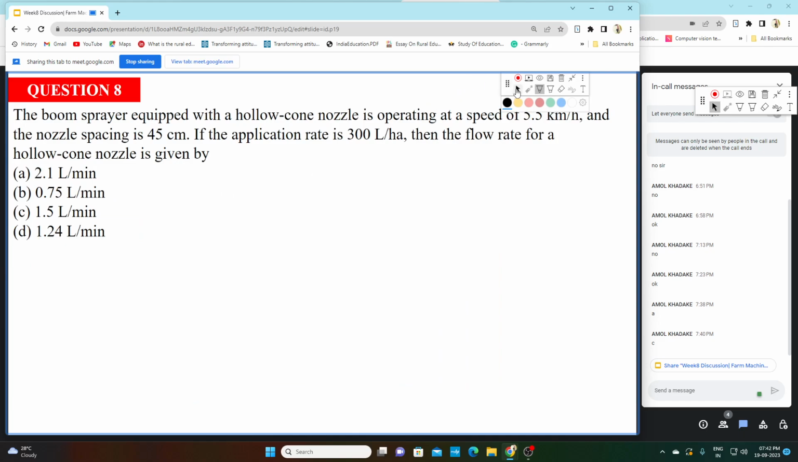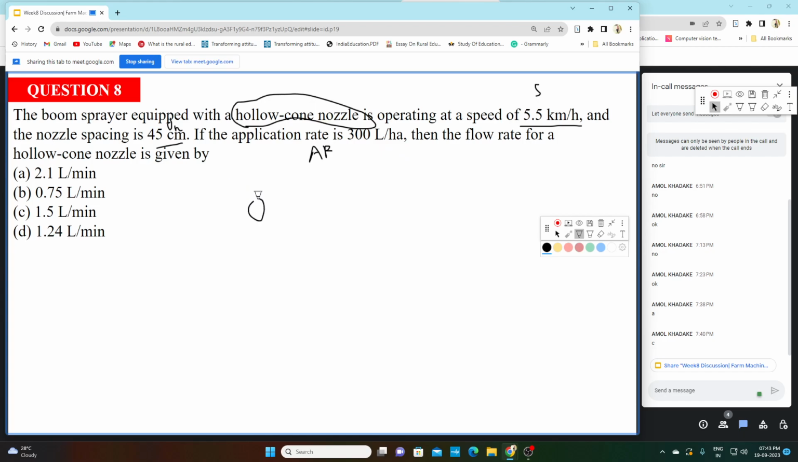So let me move to the next question. This is a numerical type of question. Here a boom sprayer is equipped with a hollow cone nozzle. So the type of nozzle given here is hollow cone nozzle. It is operated at a speed of 5.5 kilometer per hour. So S is given. Now the nozzle spacing is given, that is 45 centimeter. So DN is given. Now the application rate is also given. AR is also given. Now it is asked for the flow rate of a hollow cone nozzle.